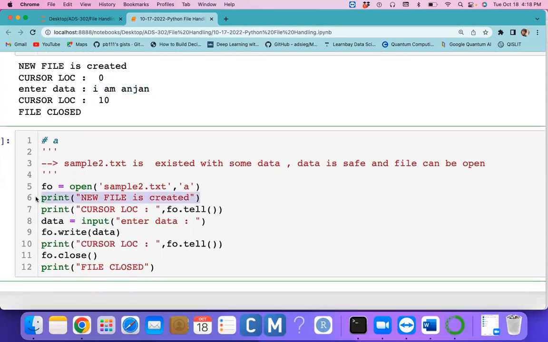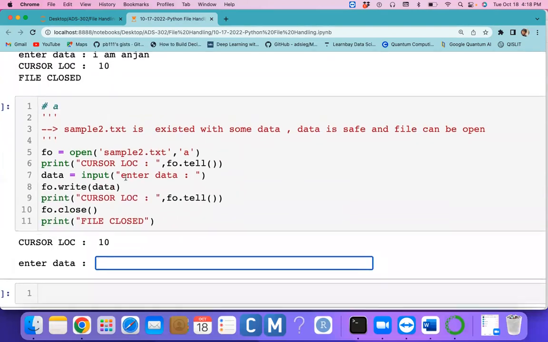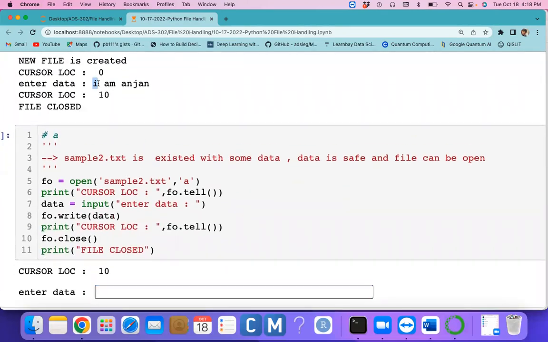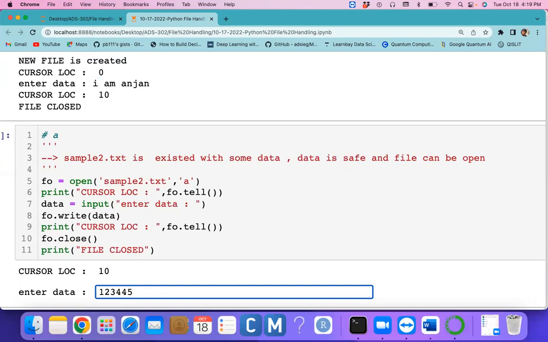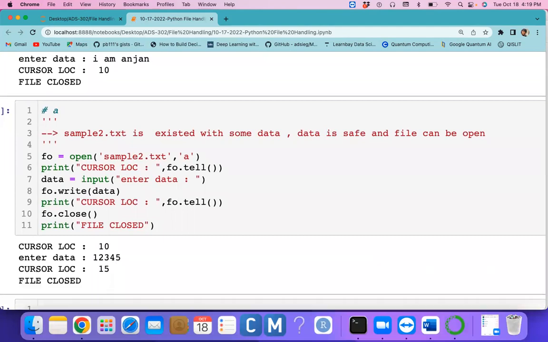So here you're opening the file, right? You don't need this one. Again we can enter some new data. See, observe carefully here. Previously I had 10 characters. When you open the file, where is the cursor location? At the end of the file. The file is opened from the end of the file. If you write some information, 1, 2, 3, 4, 5, so 5 characters you enter, now the cursor is at the 15th location.